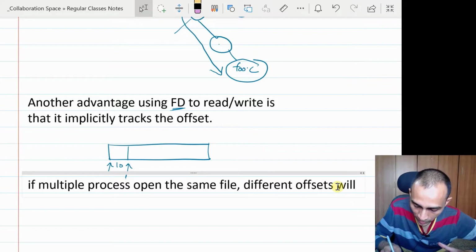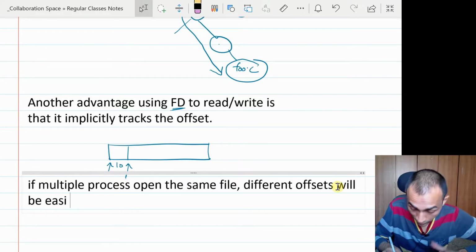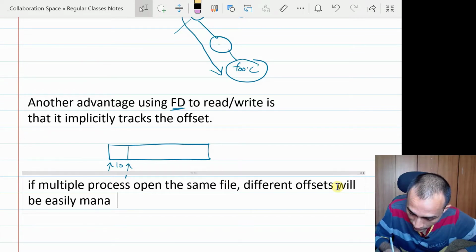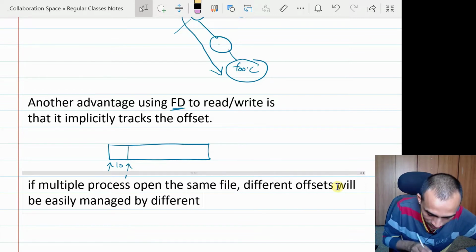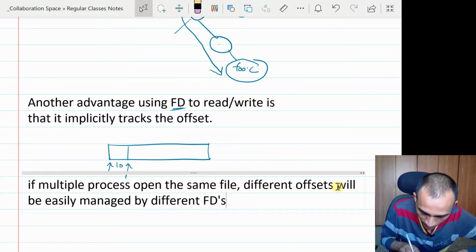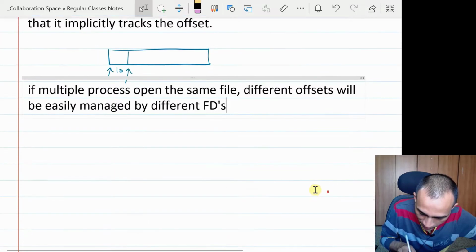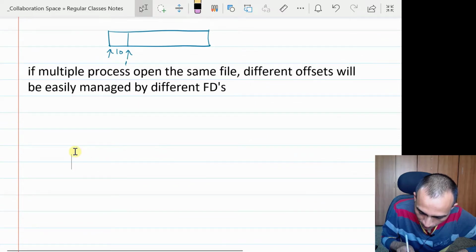It will be automatically, implicitly managed. So if multiple processes open the file, the different offsets for each process will be easily managed by the different file descriptors that we will be getting.